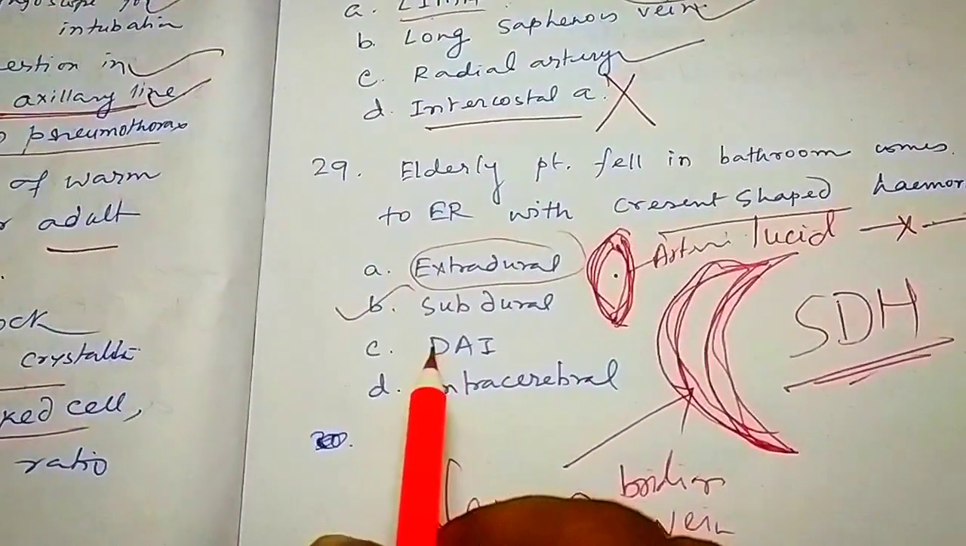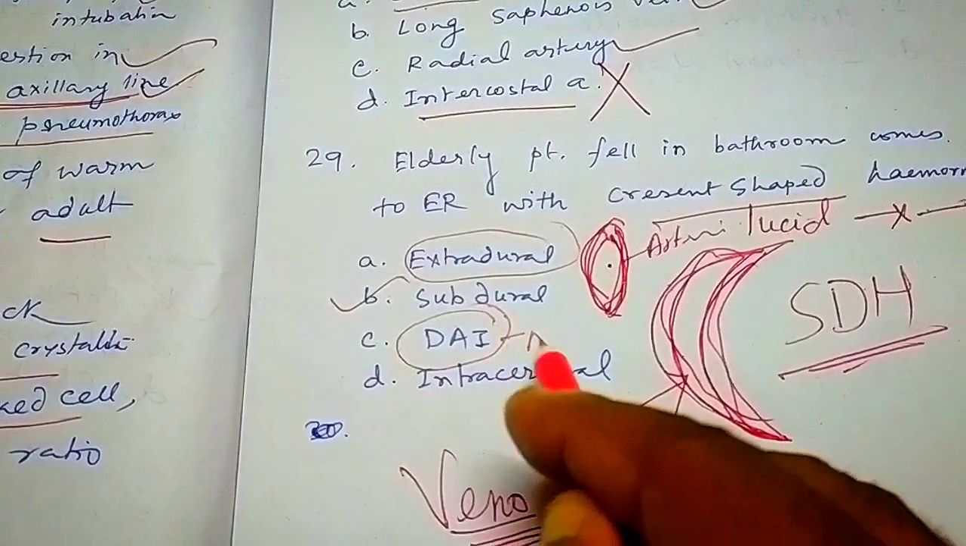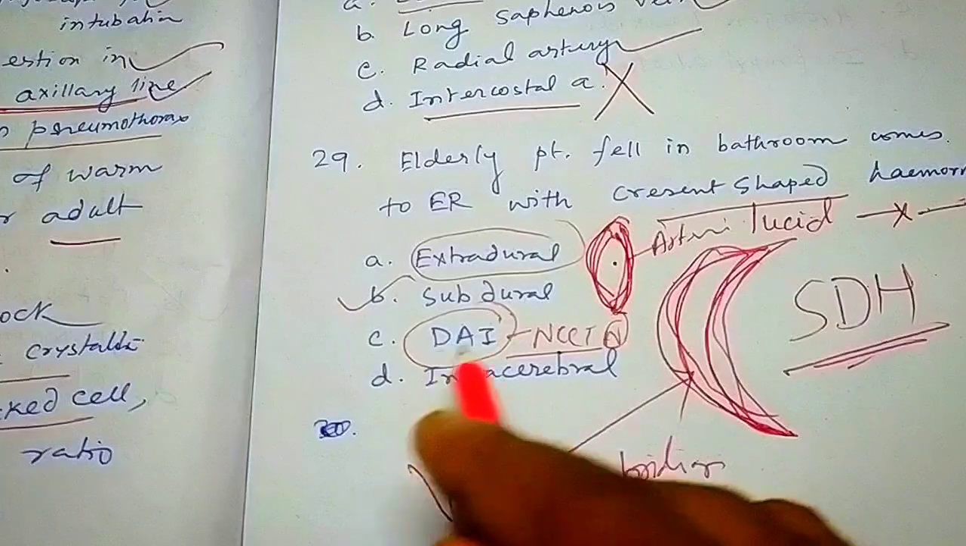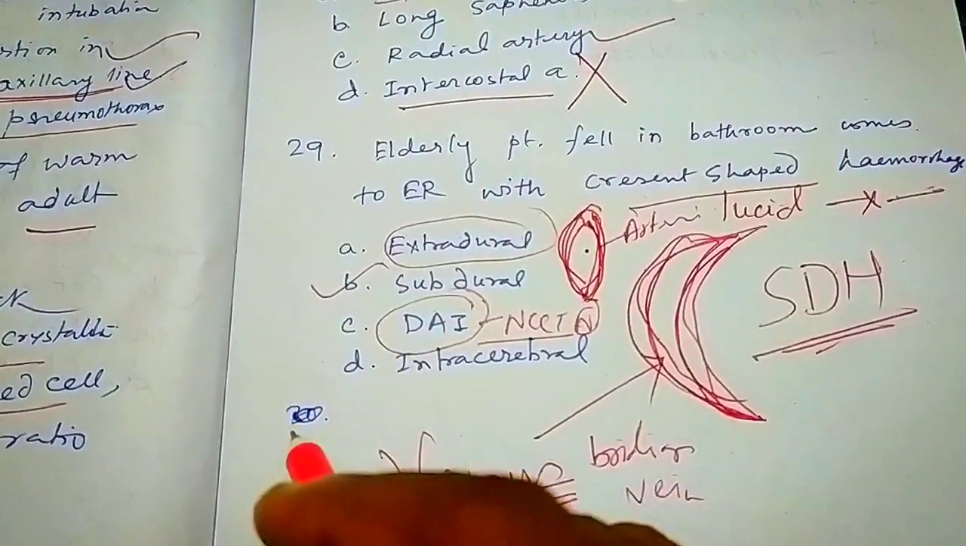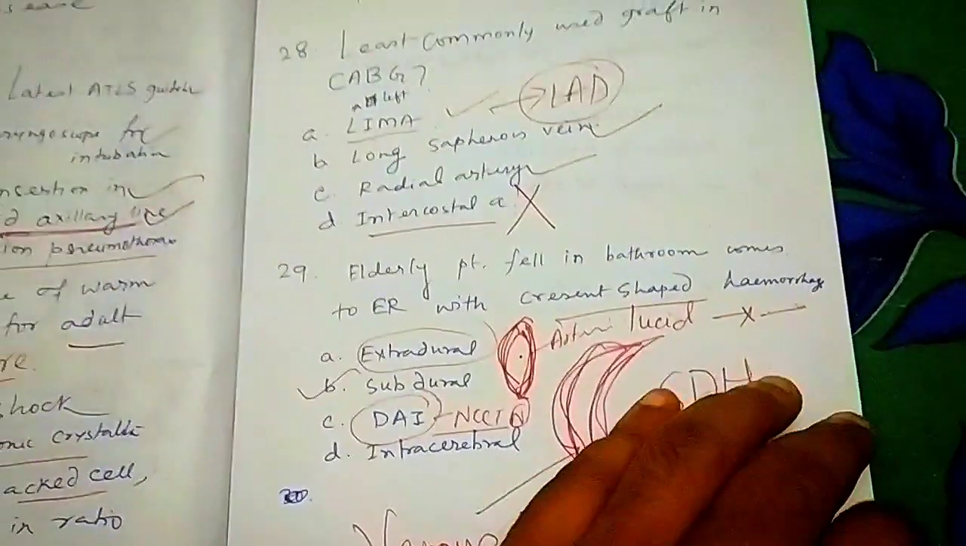What is DAI? DAI is diffuse axonal injury. The NCCT will be normal; there are no findings in the NCCT. If that is the question, then DAI will be the answer. Diffuse axonal injury. Okay, next question.